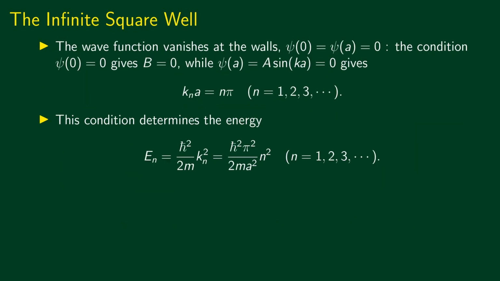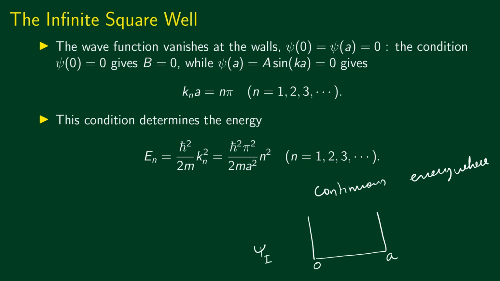Now so far our solution looks like the free particle solution, but we are not done yet. Now we have to impose the boundary conditions. We said that a physically acceptable wave function has to be continuous everywhere. This imposes a certain boundary condition on the system. For example, here we are talking about an infinitely deep square well with x between 0 and a. We see that there are three regions. We can call the solution in this region psi1, the solution in this region psi2, and the solution in this region psi3.